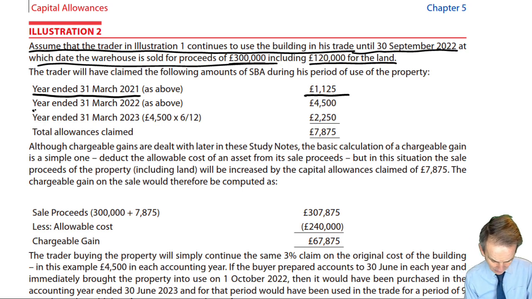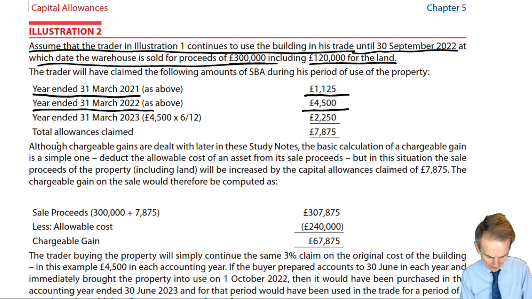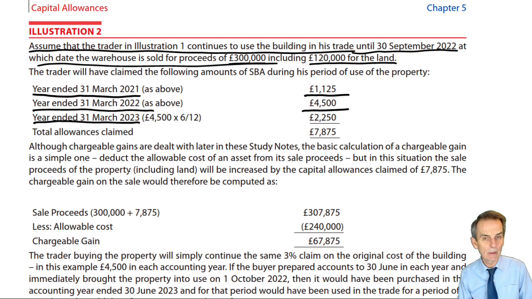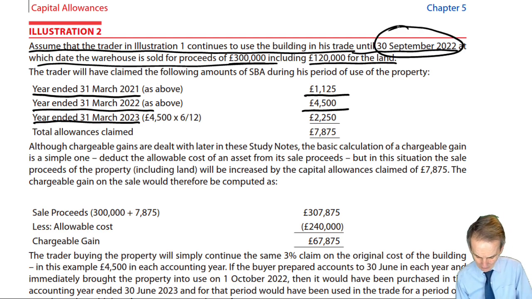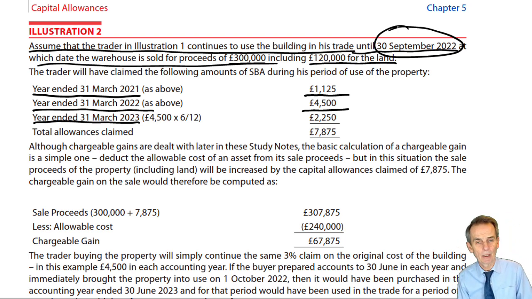For the year ended 31st of March 22, the building was used continuously throughout that period in the trade, and therefore a full 12-month annual writing down allowance. But now in the year ended 31st of March 23, the building is sold. Here's our sale date. It was used in the trade up until the 30th of September 2022. Now that, of course, is some 6 months into the accounting period of sale.